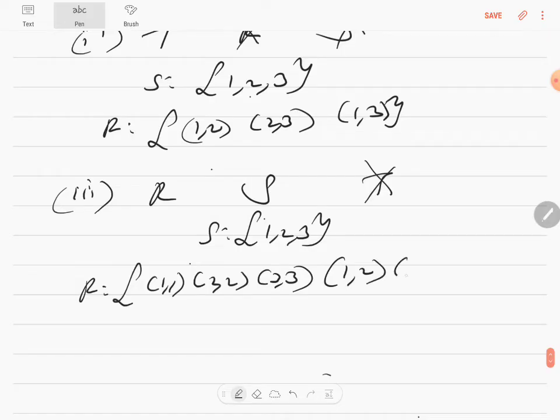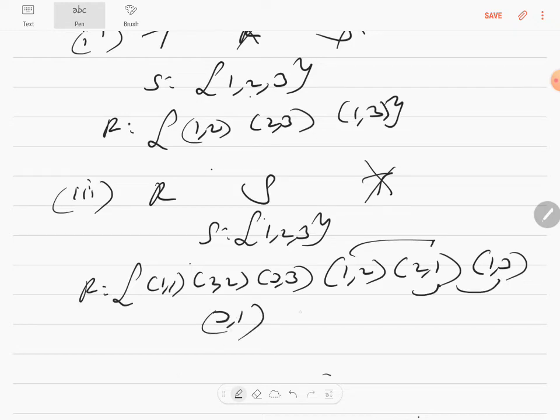I'll include (1,2) and (2,1). It becomes transitive. Therefore, I have to include another number, which is (1,3), and to make it symmetric, I have to write (3,1). Now, you see, it is not transitive. Remember, I taught you this is relationship phi, in which we wrote (2,3) and (3,2).